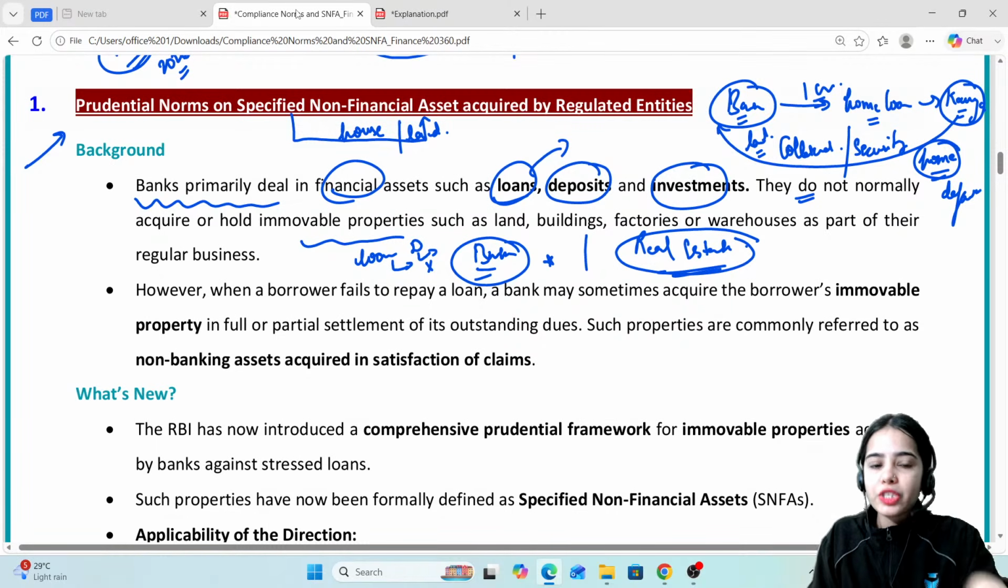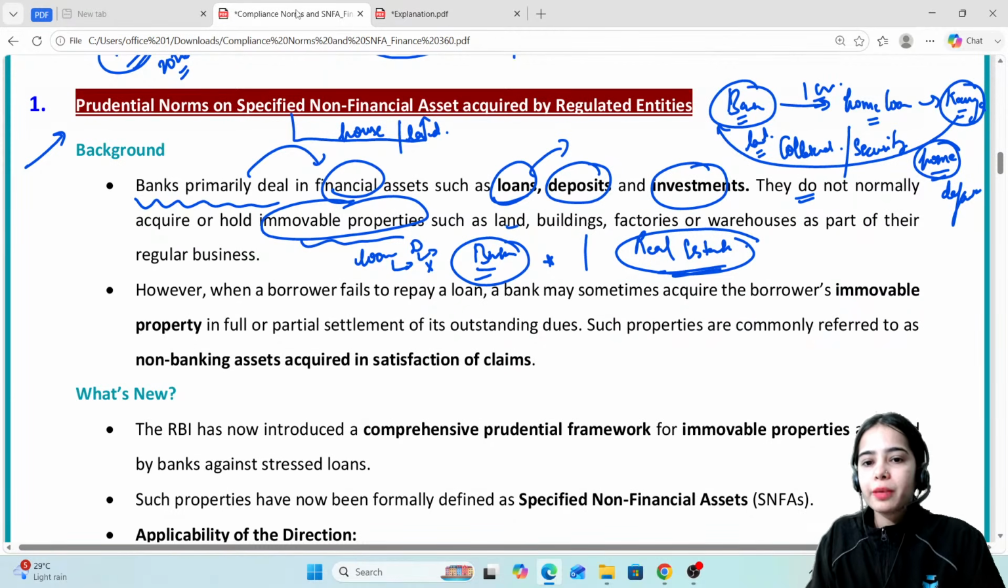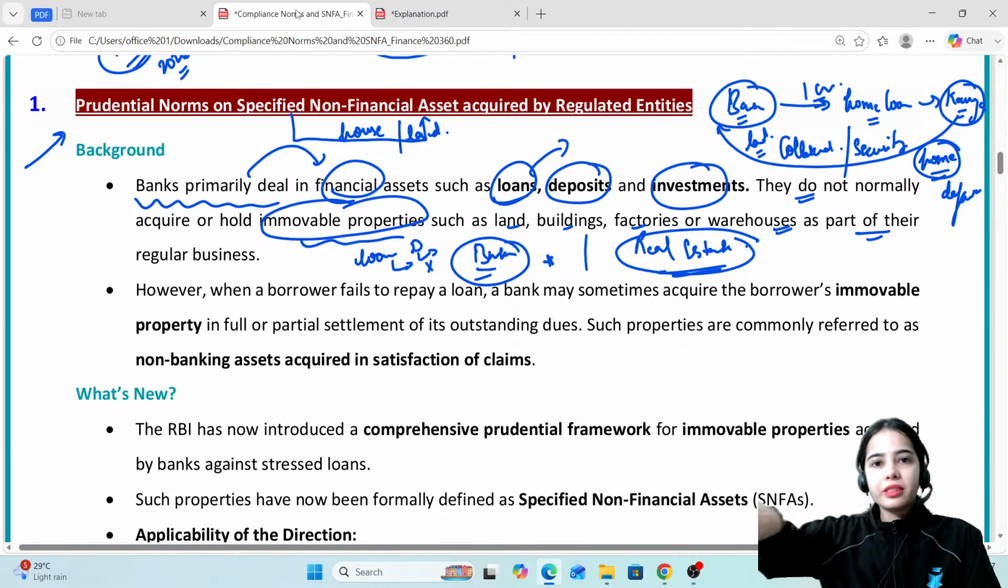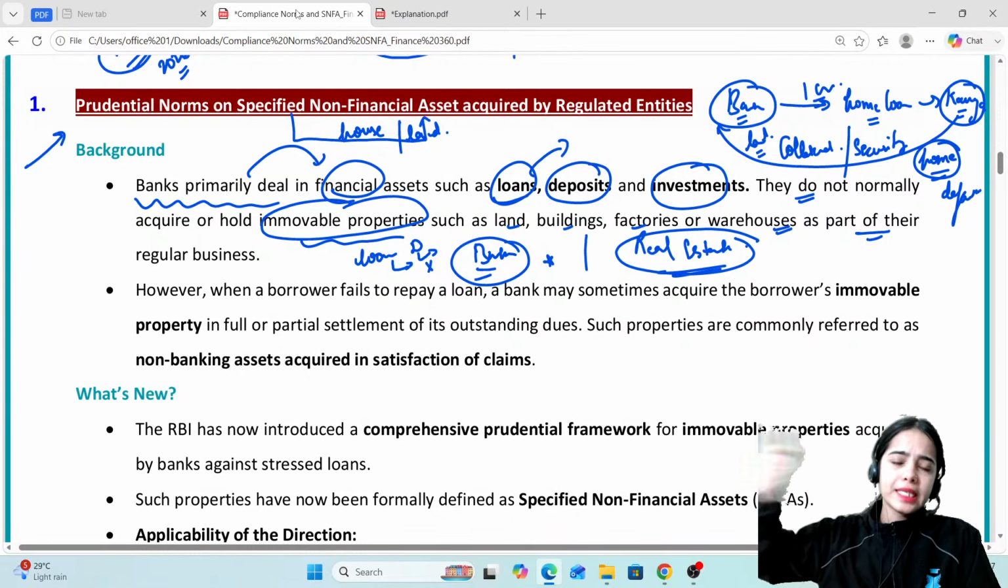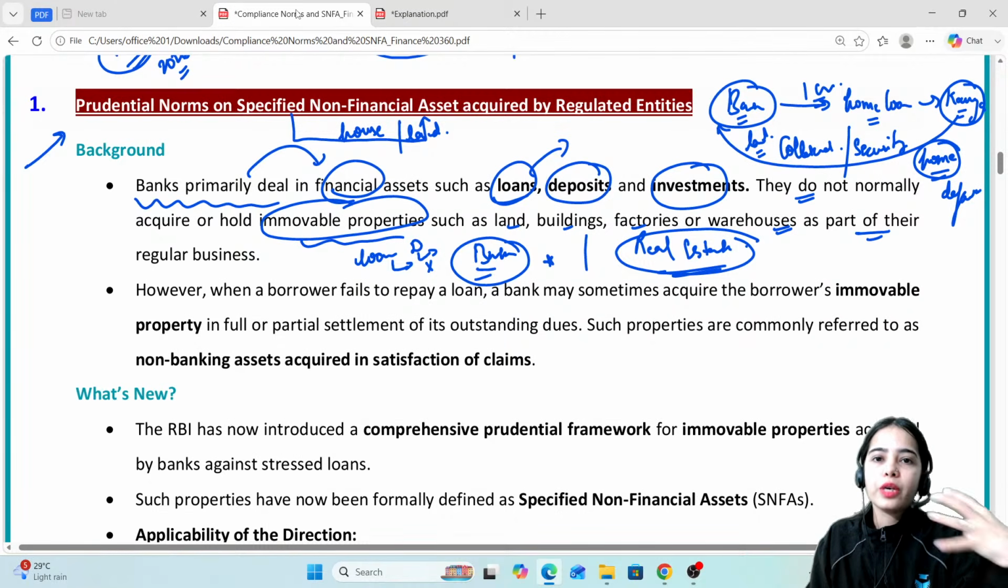The banks are primarily dealing in financial assets such as loans, deposits and investments. They do not normally acquire or hold immovable property. That means they do not normally hold land, buildings, factories or warehouses as part of their regular business, because their regular business is not related to real estate. Their regular business is related to loans, deposits and such. The builders and construction authorities are different, and the banks are different.